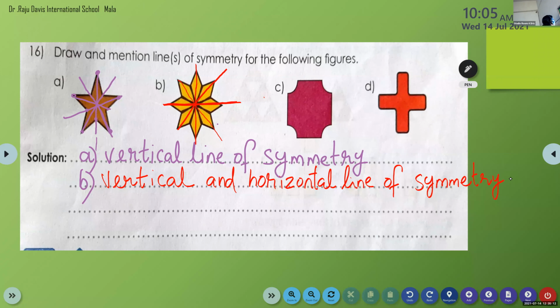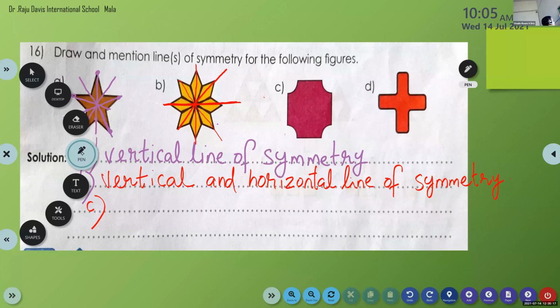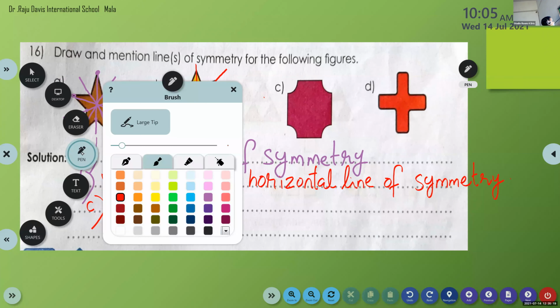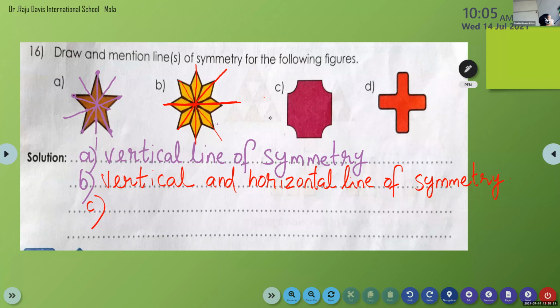Okay, now what about question number C? Vertical and horizontal. It is symmetrical. We can have a vertical line, then a horizontal line also. Question number C: vertical and horizontal lines of symmetry.